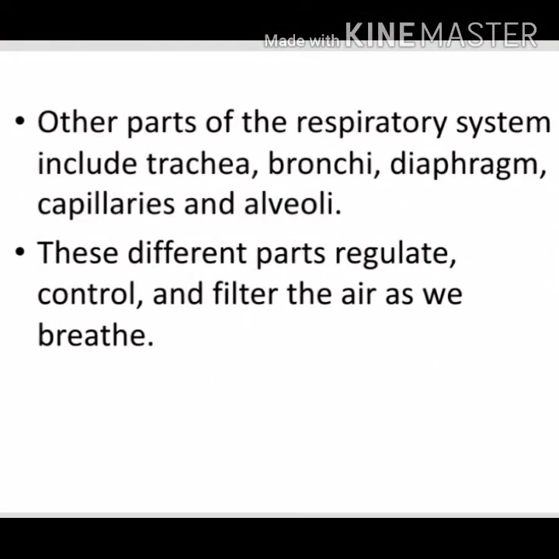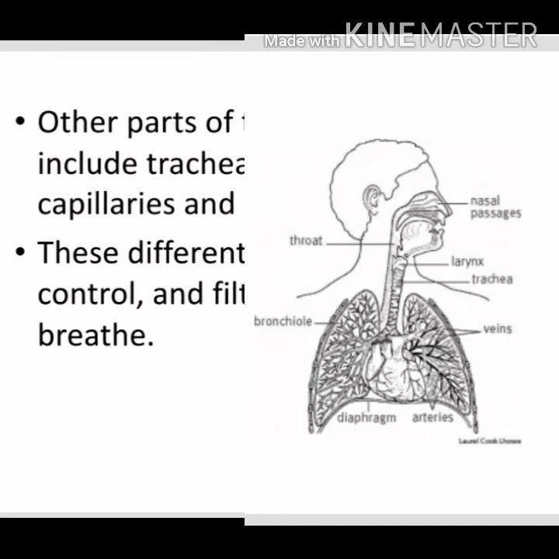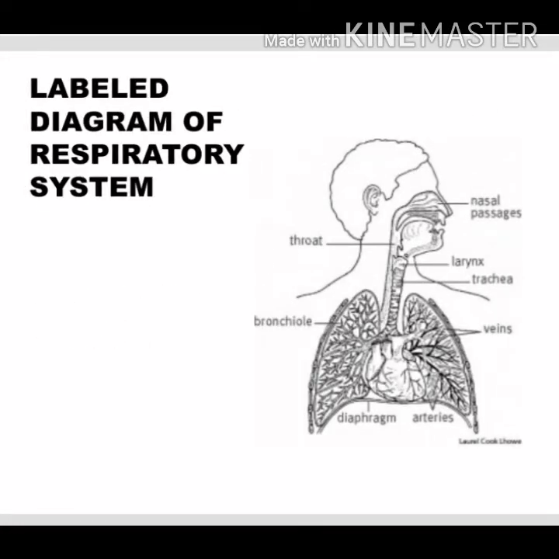Other parts of the respiratory system include the trachea, also known as the windpipe, bronchi, diaphragm, capillaries, and alveoli. Alveoli are also known as air sacs. These different parts regulate, control, and filter the air as we breathe. They play many different roles in this whole system. Some are regulating it, some are controlling it, some are filtering the air and making it pure oxygen that will enter our body. We're going to learn about it as we go further.